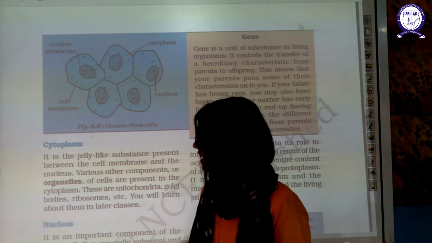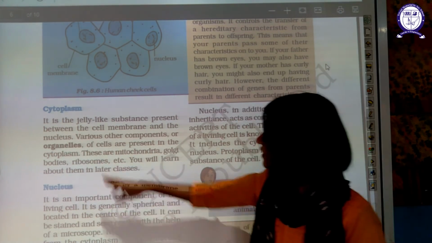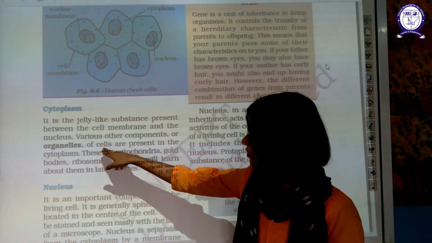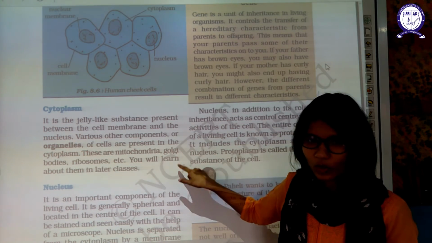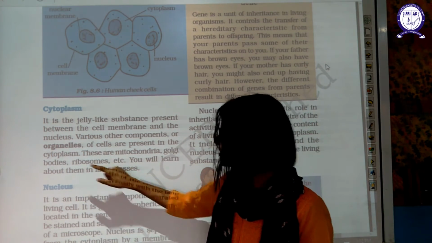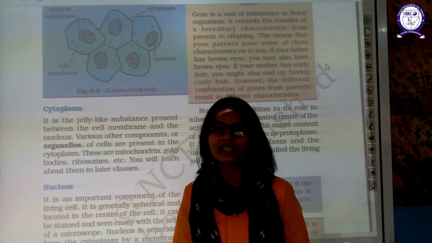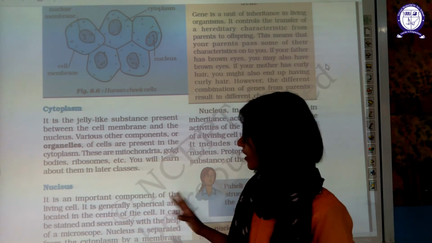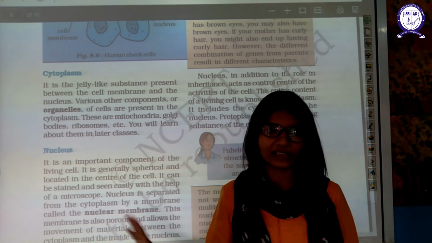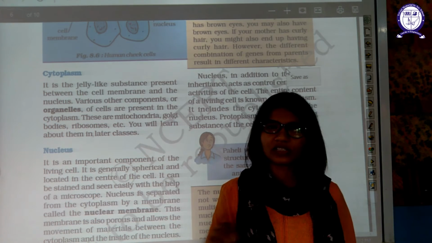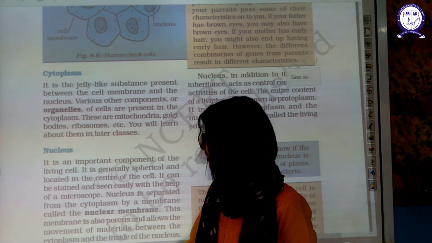Now, cytoplasm is a jelly-like substance present between the cell membrane and the nucleus. Various other components, the organelles of the cell, are present in the cytoplasm. These are mitochondria, Golgi bodies, ribosomes, etc. You are going to learn about them in higher classes, though I will give you a brief idea of these things. Firstly, let's do the nucleus, then we will discuss a few things about these cell organelles also.